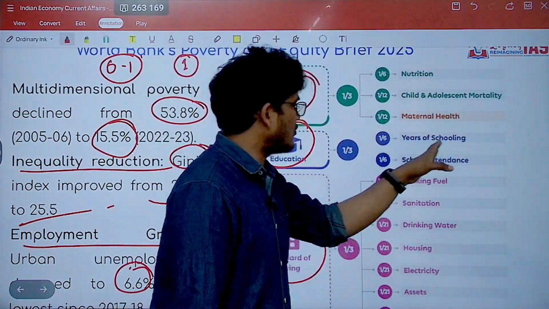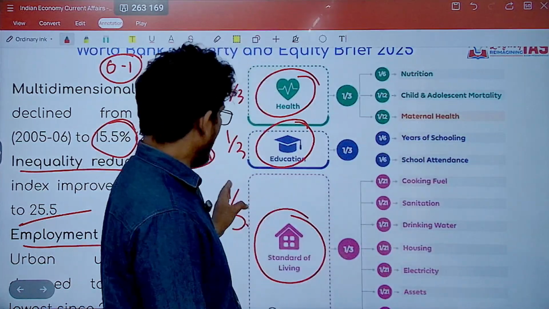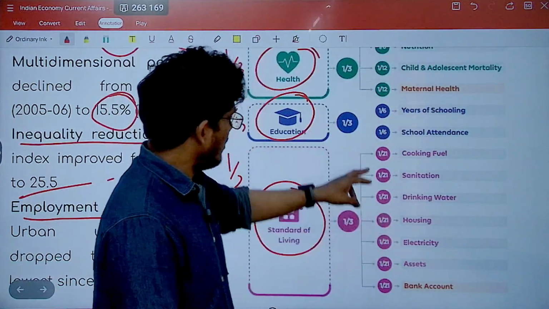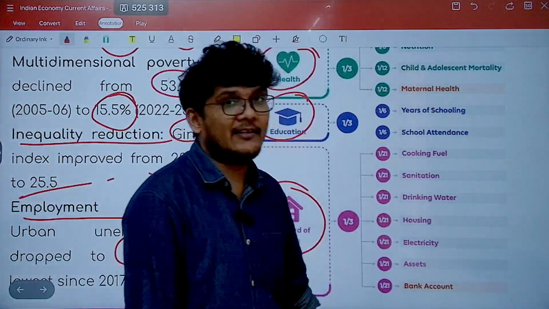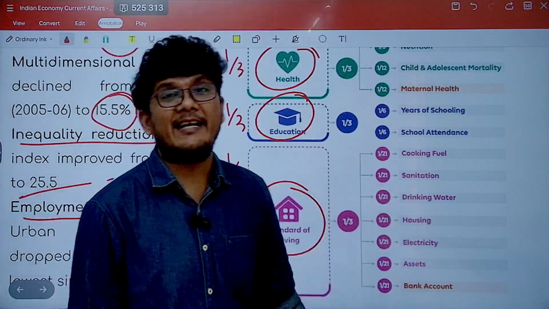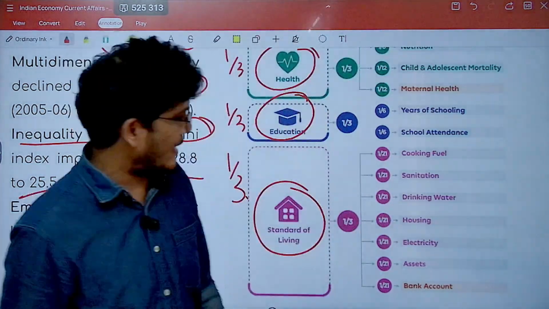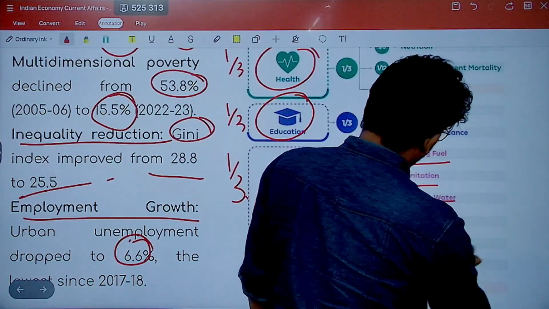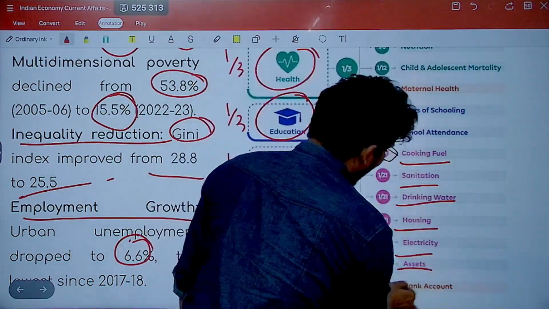Education has years of schooling and school attendance. Then you have standard of living. Standard of living has 7 indicators. Since it has 7, each component will have 1/21 of the weightage. So there are cooking fuel, sanitation, drinking water, housing, electricity, assets and bank account.